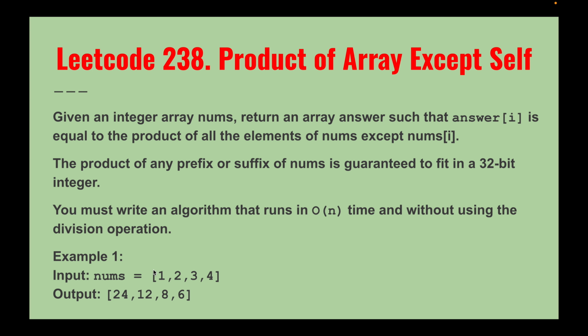If you go with no division, that will be our optimal solution, because it will take O of n time, and the space counts as O of 1 if we discard the output array. So we use prefix and suffix products in place, and the space is constant if the output array is excluded.